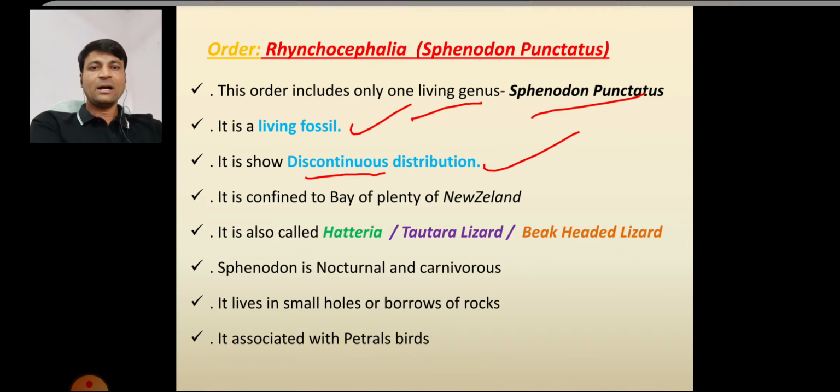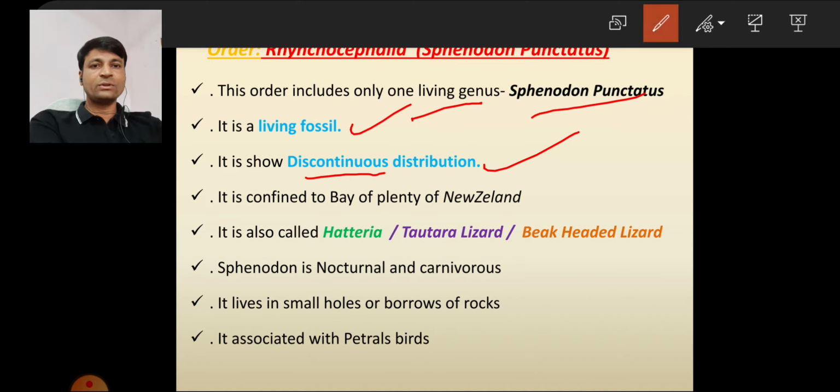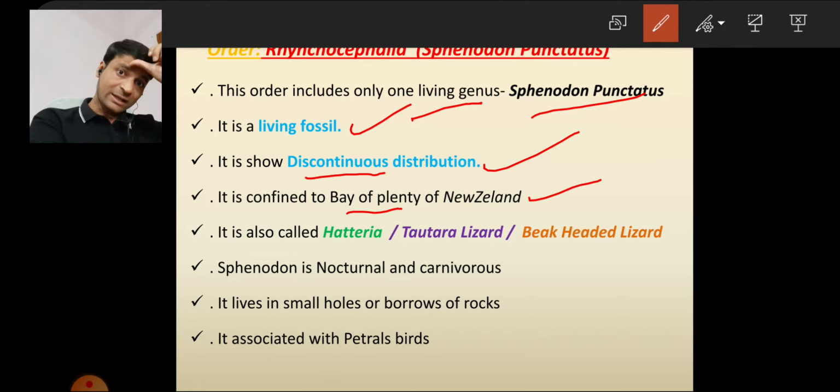As already mentioned here, it is confined only to the Bay of Plenty of New Zealand. Where it is found, it is found only in New Zealand and does not appear in any other part of the world. That's why it shows discontinuous distribution.